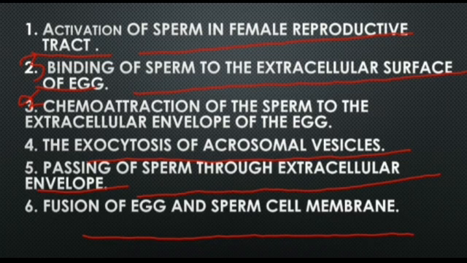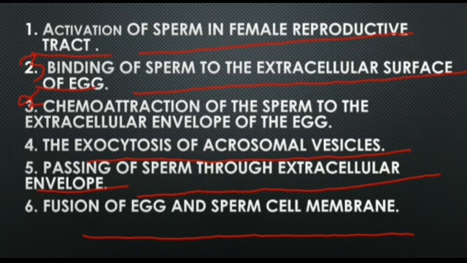As we know from our previous slide, fertilization occurs in the female reproductive tract, where sperm are activated and chemo attracted towards the egg. The next step is the binding of the sperm to the extracellular surface of the egg, the zona pellucida.